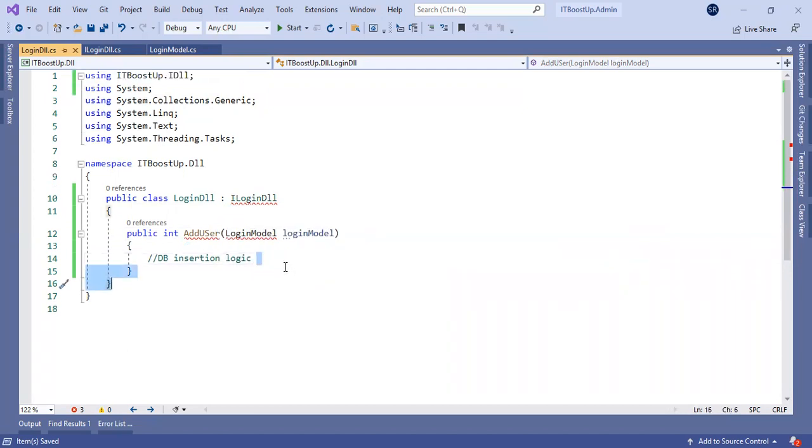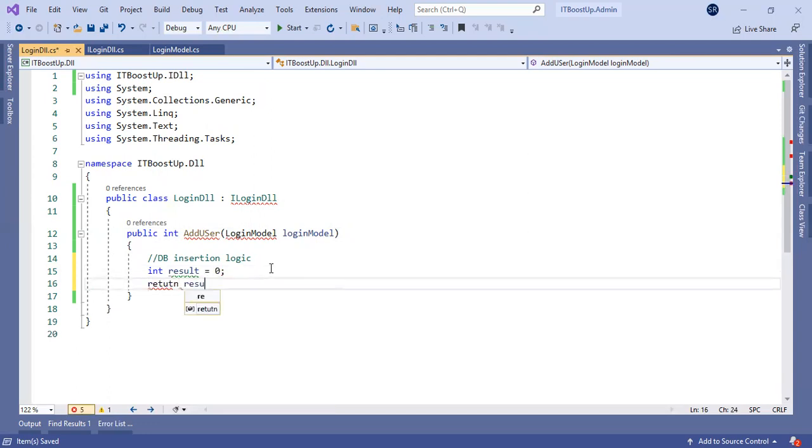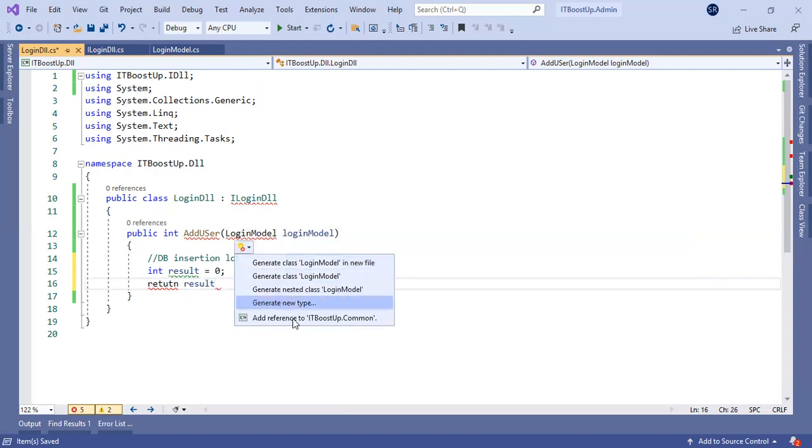So we need to reference the interface here. I will return integer result equal to 0, and return the result. Here we need to reference the common project also.